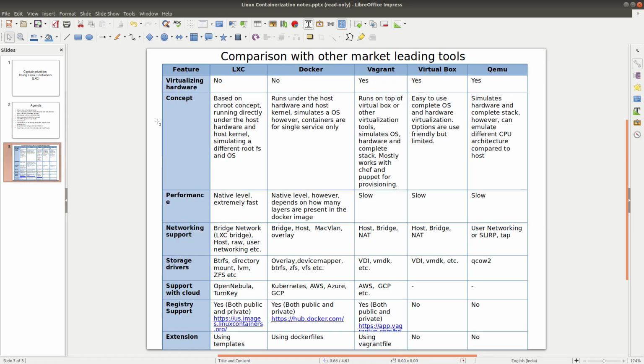As you can see, LXC and Docker are pretty much similar, but the advantage LXC has on top of Docker is, first of all, performance. Although Docker, you can say, runs on the native CPU and the native platform, the performance of LXC is much better than Docker itself. And not to mention, it is the fastest, I believe, among all other tools like Vagrant, VirtualBox, or QEMU. So why is this so? This is because LXC is using a concept called chroot, also known as chroot jail.